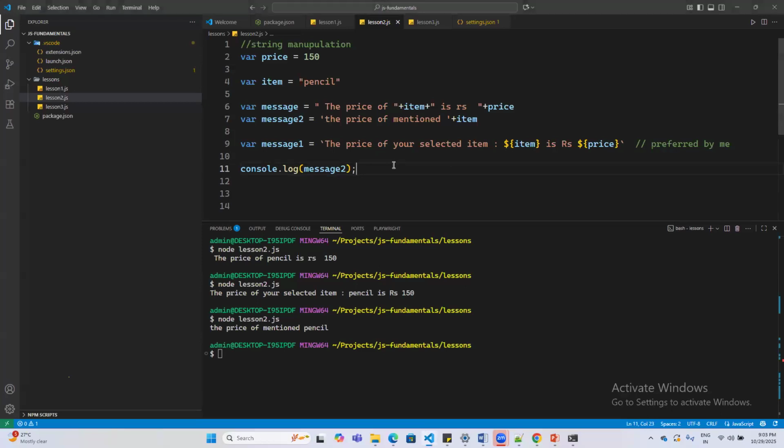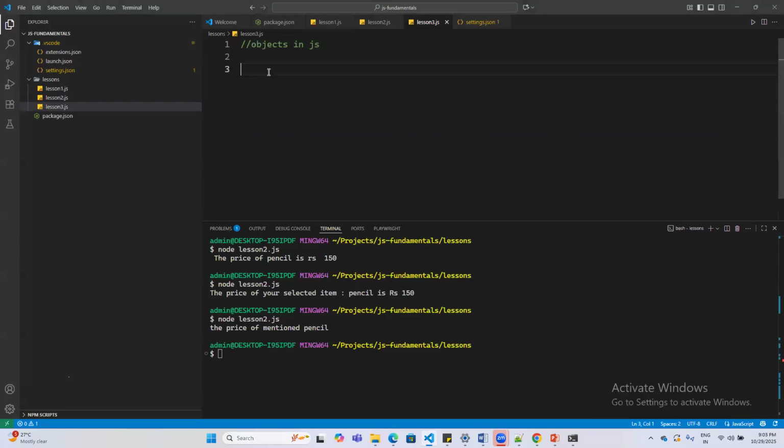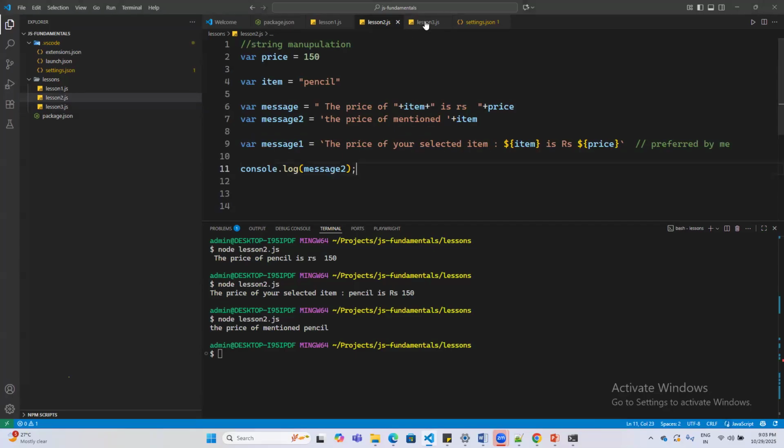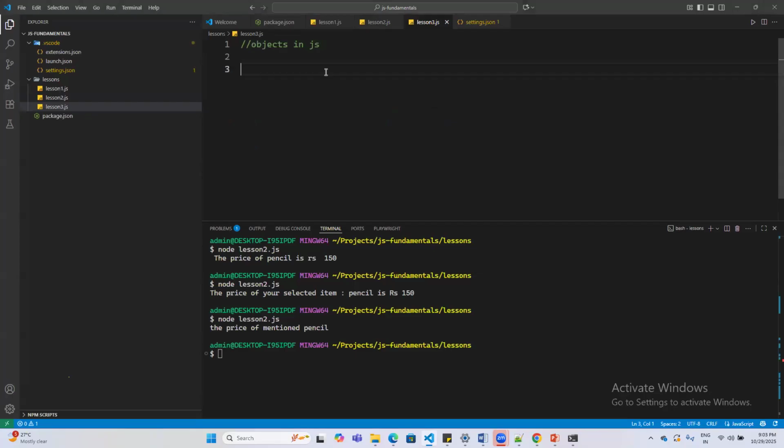Okay, great. So we'll touch base on one more topic and then we'll wind up for today. Tomorrow we'll brush up whatever we have discussed so far. Initially I'm going very slow because I want you guys to understand the basics, and then we can do some more complicated exercises.